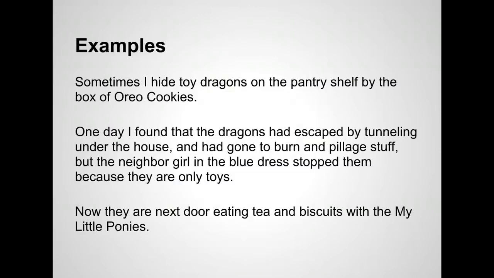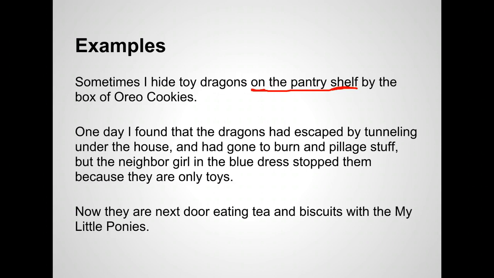Ladies and gentlemen, here are some examples. Let's start just by identifying the prepositional phrases. The first sentence reads like this. Sometimes I hide toy dragons on the pantry shelf by the box of Oreo cookies. So when we are looking for prepositional phrases, the first thing we are going to do is look for prepositions. In this sentence, I notice that the word on is a preposition. We wrote down before that a prepositional phrase ends with the next noun. So I look for the next noun, which in this case is the word shelf. So the entire prepositional phrase is on the pantry shelf.